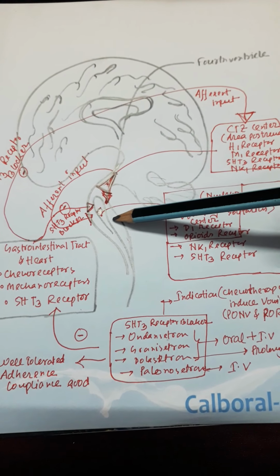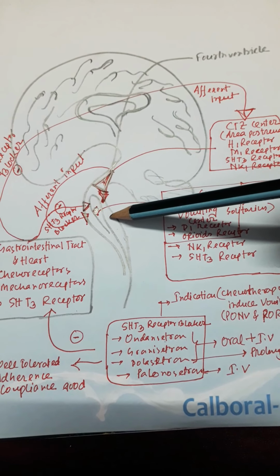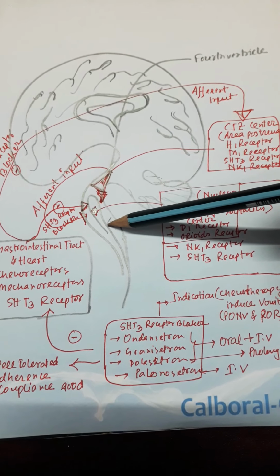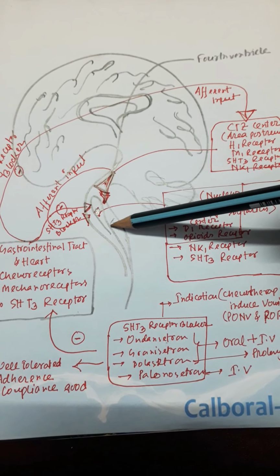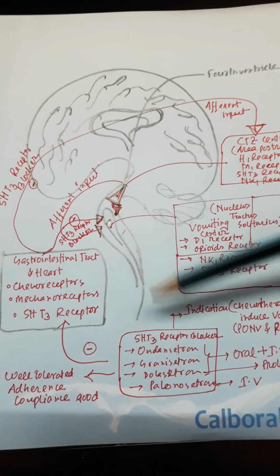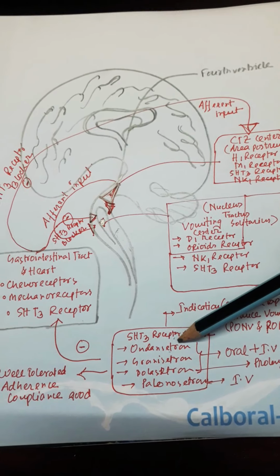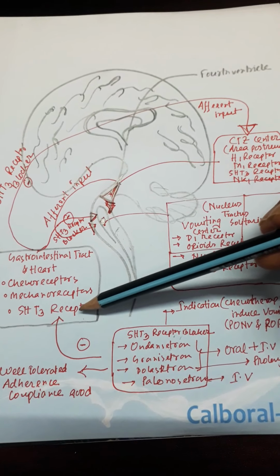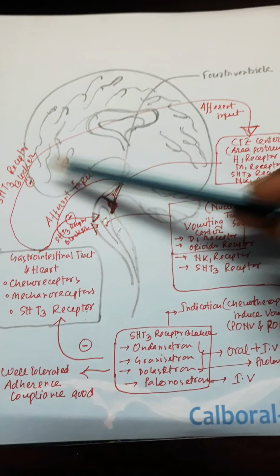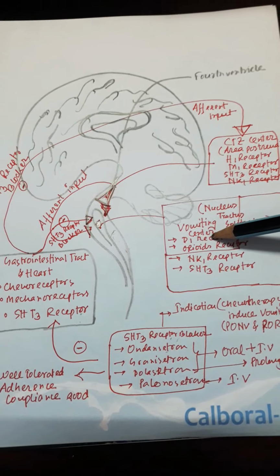When this vomiting center is stimulated, it contracts the diaphragm and the intercostal muscles. Ultimately, reverse peristalsis occurs as all the sphincters are relaxed in the small intestine and the stomach, and also the lower esophageal sphincter. So that's why vomiting occurs. When we use the 5-hydroxytryptamine receptor blocker, it inhibits the peripherally acting 5-hydroxytryptamine 3 receptor, and also inhibits the afferent impulse that goes towards the chemoreceptor trigger zone and also into the vomiting center.